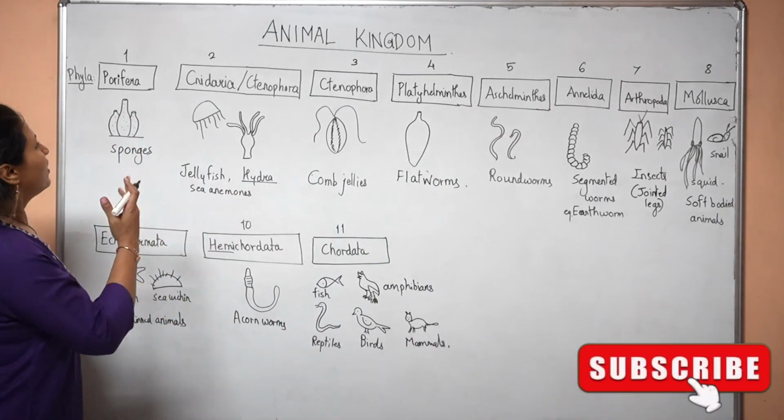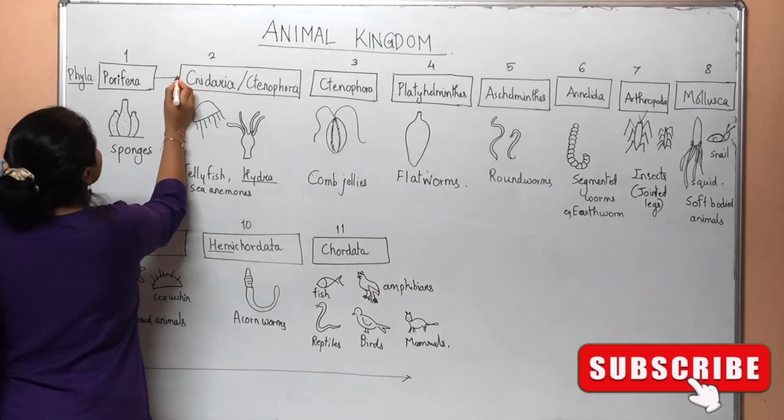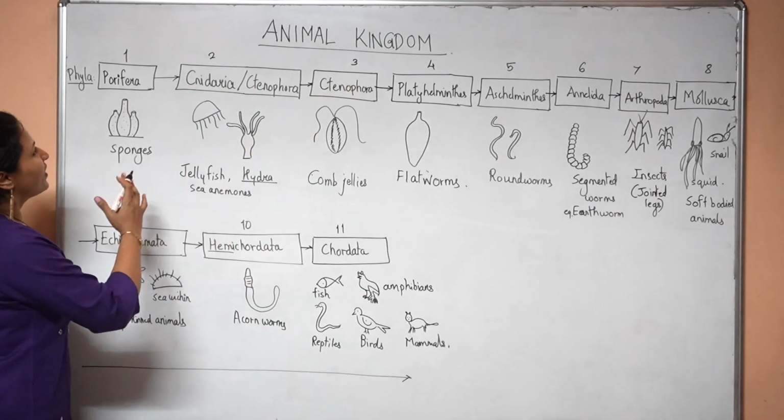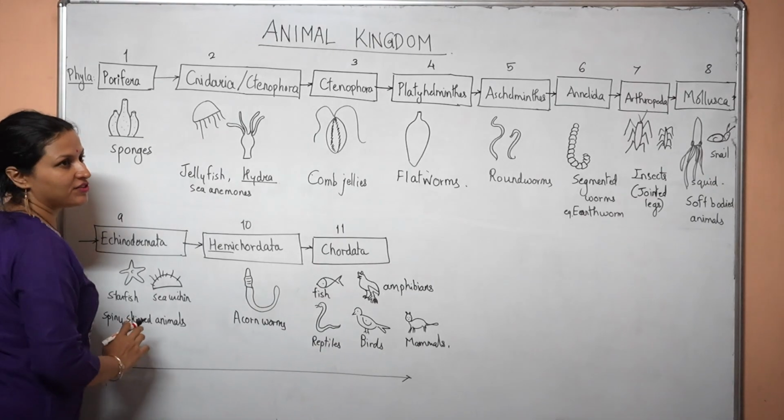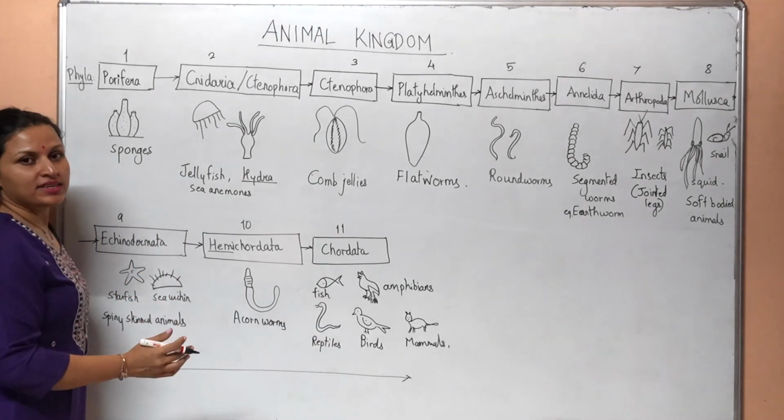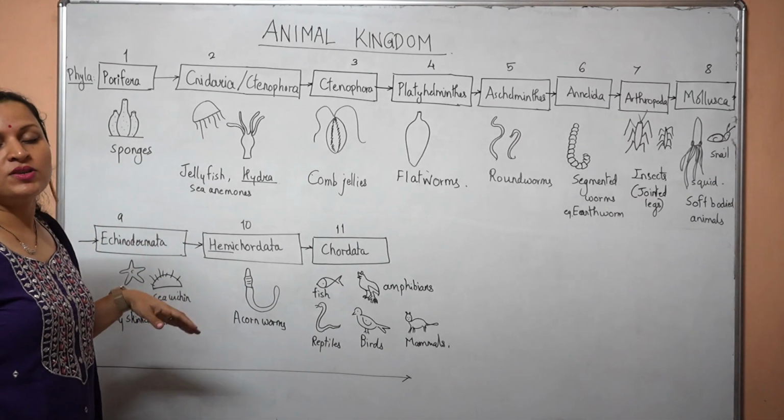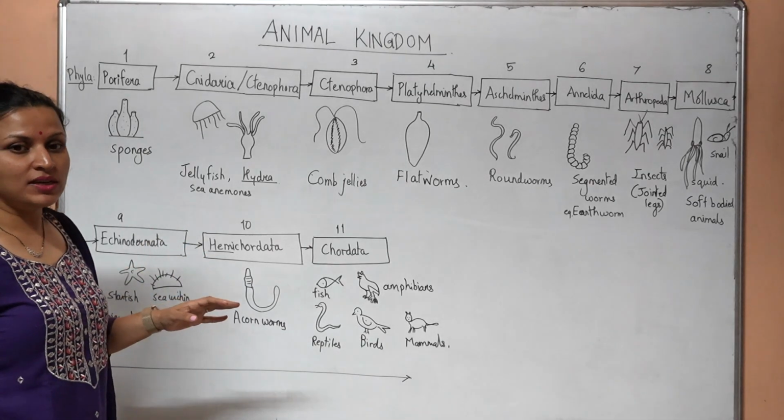Okay, so here we have the 11 phyla. So this is their line of evolution. So phylum Porifera is the least evolved phylum and phylum Chordata is the most advanced phylum. In this chapter, we have to study each of this phylum in great detail.